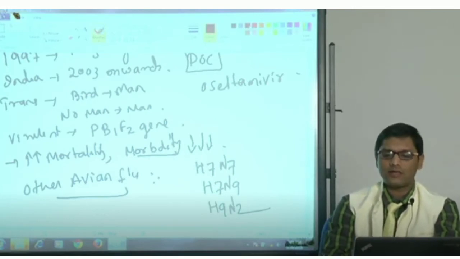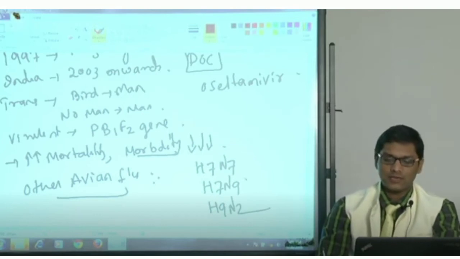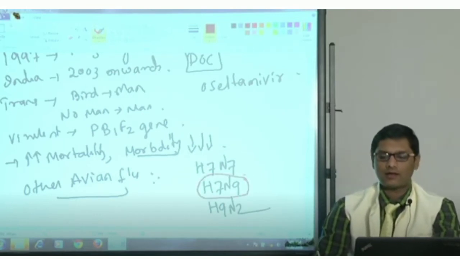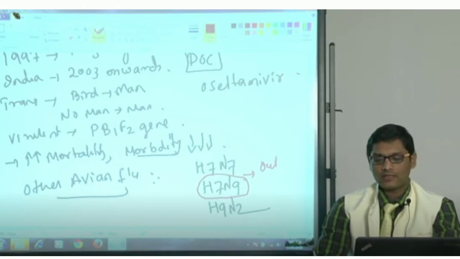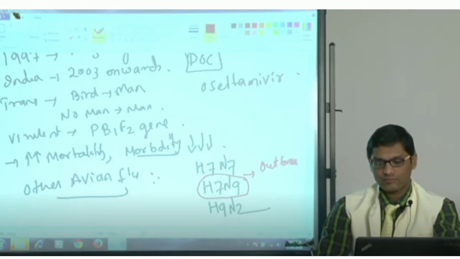These are the other avian flu strains. Among these, H7N9 had caused an outbreak in China in 2013.